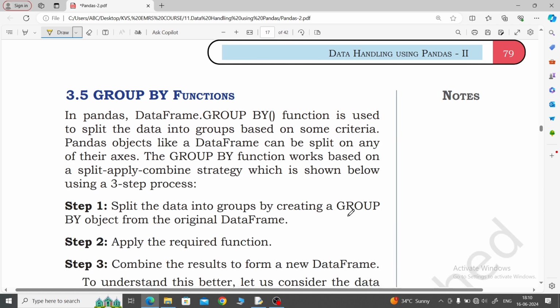Now the groupby function. What is the groupby function? The groupby function first distributes the data over the total length, then afterwards it groups the data by similar values. So in a pandas data frame, the dot groupby function is used to split the data. What is that? Split the data. What do you mean by split the data?